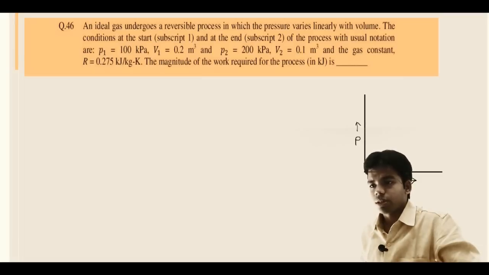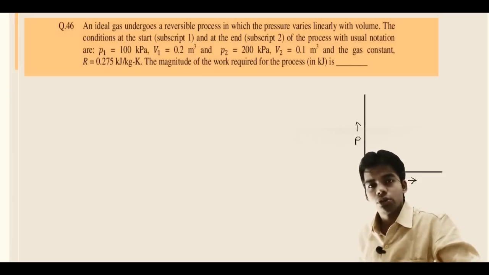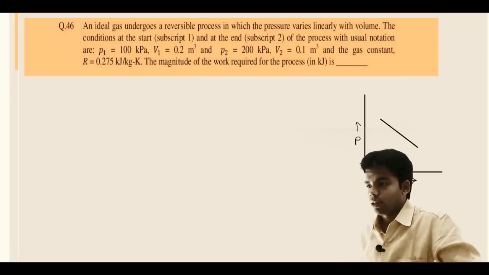So pressure is 100 kilopascal and it is increasing to 200 kilopascal. Volume is decreasing from 0.2 meter cube to 0.1 meter cube. So the variation will be like this, a linear variation. Initial point 1, pressure is 100 kilopascal, volume is 0.2.